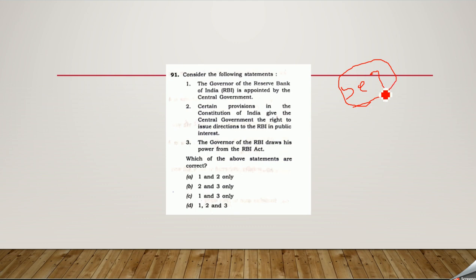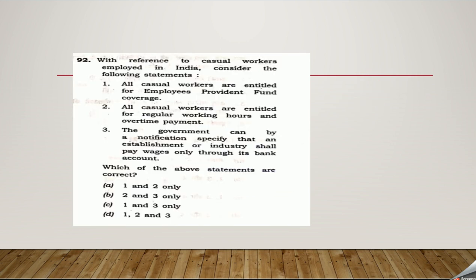And this Section 7 is under the RBI Act but is not mentioned in the Constitution of India, so the second statement gets eliminated. When the second is wrong, A is wrong, B is also wrong, D is also wrong. So C will be the correct response for the question. In fact, the governor of RBI draws his power from the RBI Act. Absolutely fair enough.